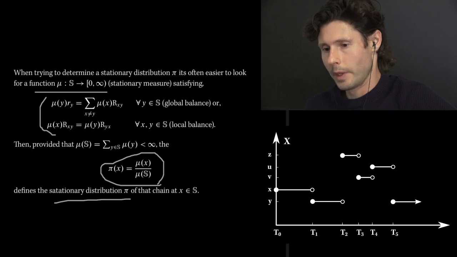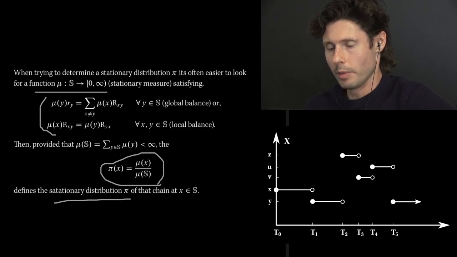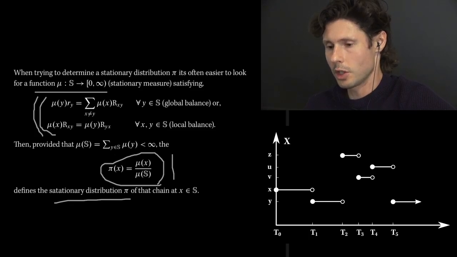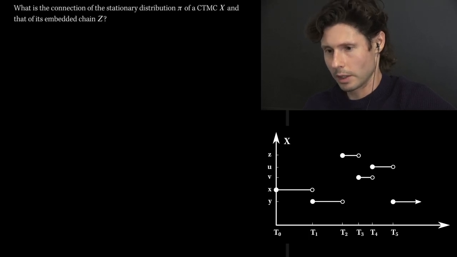So, this is usually more amenable to practice, in the sense that you don't want to look for a distribution right away. You look for a function mu satisfying global or local balance, and then once you're done finding it, you just normalize it by the sum, and that way pi has the right conditions. It's non-negative because mu was, and it sums to 1 just by the nature of this definition. If you sum up the numerator, it cancels with the denominator, giving you a 1. So that's just a bit of practical advice.